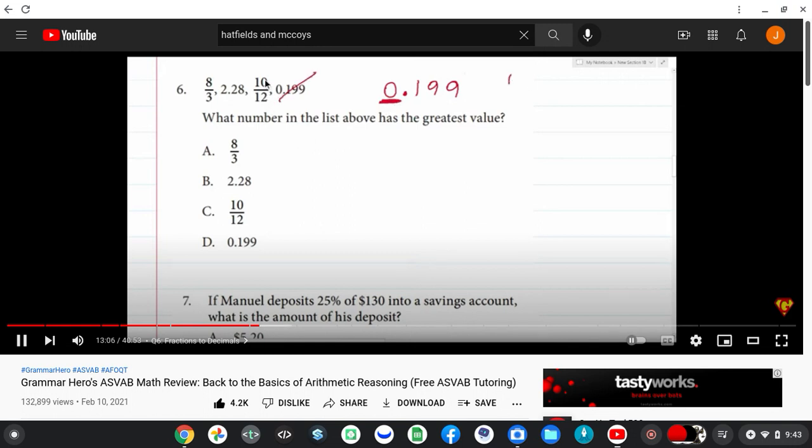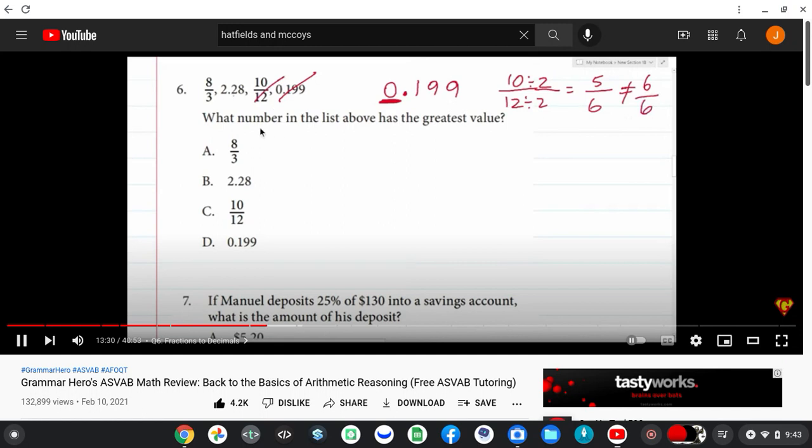10 over 12 is very easy to reduce. If I divide 10 by 2 and 12 by 2, this would be 5 over 6. This isn't even greater than 1. Again, if this was 1, it would be 6 over 6. So this is less than 1.